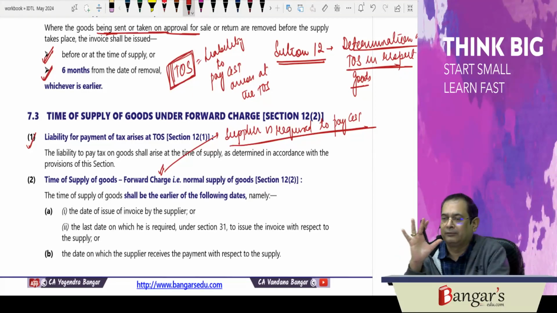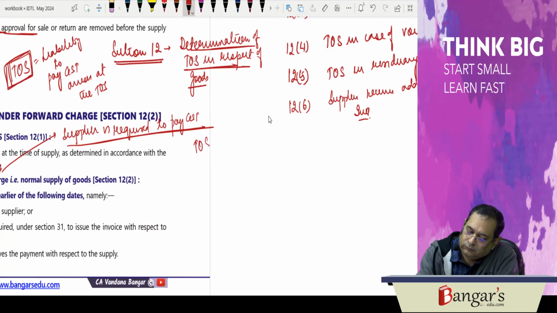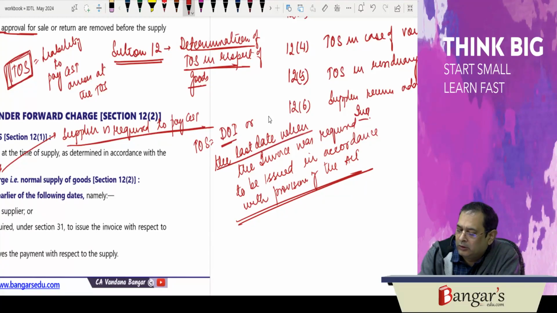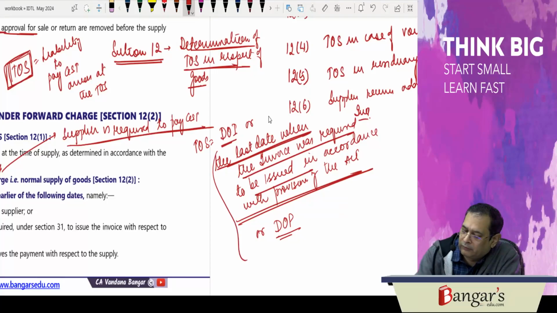Now, in normal circumstances, the time of supply, as statutory provisions say, is the date of invoice or the last date when the invoice was required to be issued in accordance with the provisions of the Act, or the date of payment, whichever is earlier.